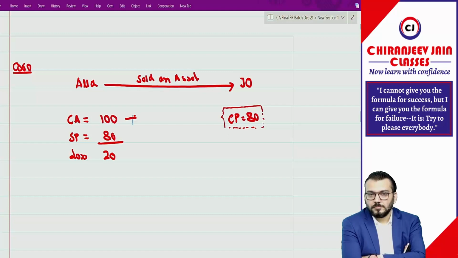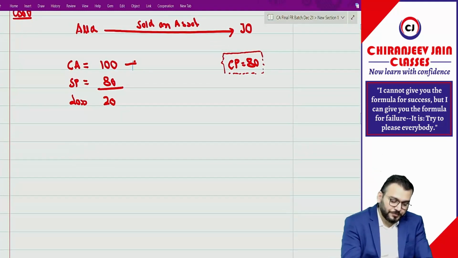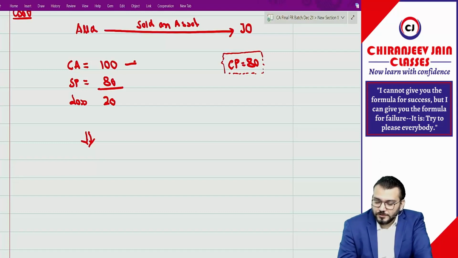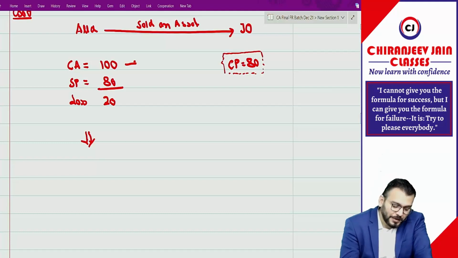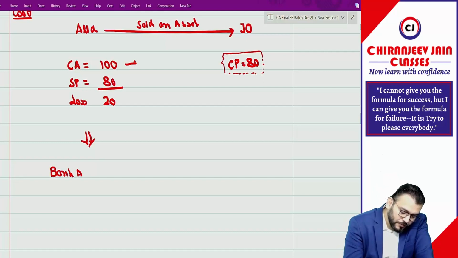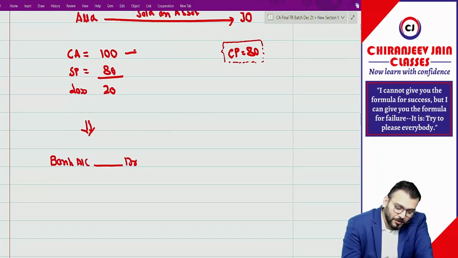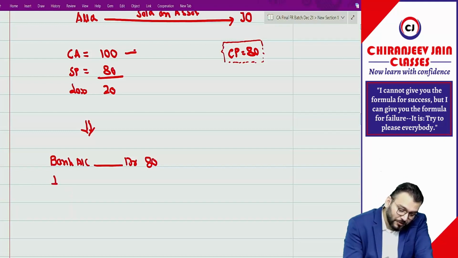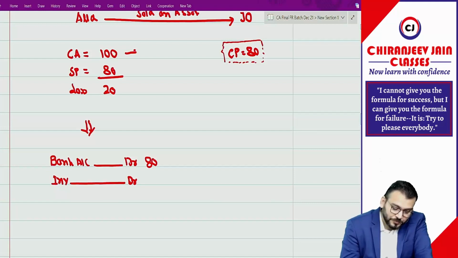Journal entry in the books of A Limited. Yes, bank account debit 80. Investment account debit 20.